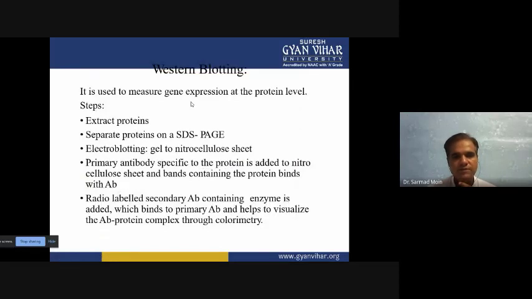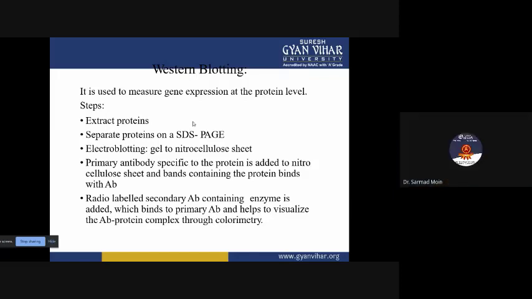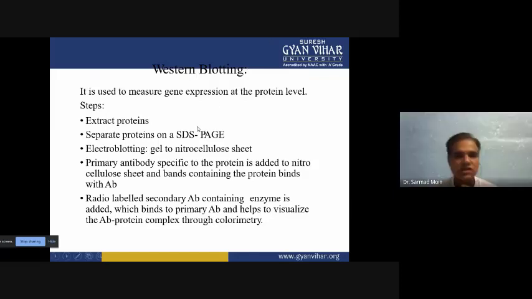Then Western blotting. Through Western blotting we can detect the specific protein only. Here, the total protein, a mixture of proteins including your transgenic protein, has to be extracted. When you extract the protein, you have to separate it using SDS-PAGE. Then you transfer these separated proteins onto the nitrocellulose sheet. This technique we call Western blotting.